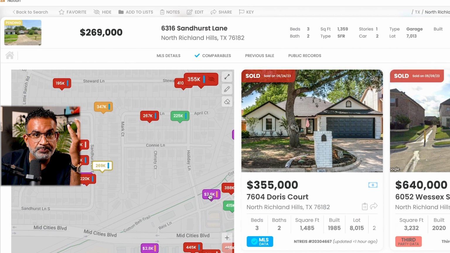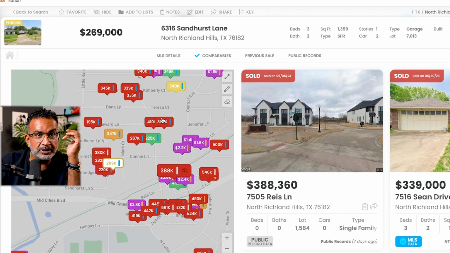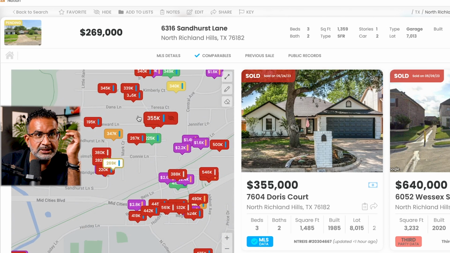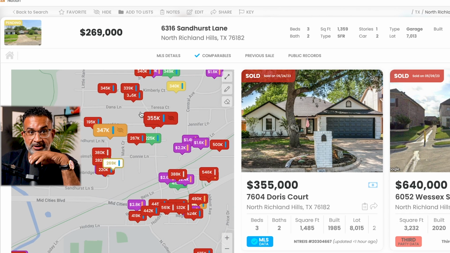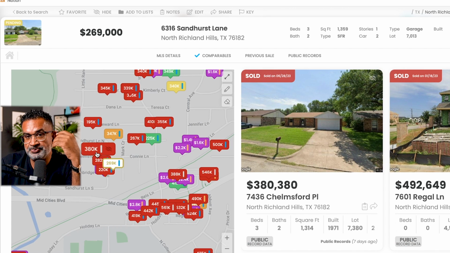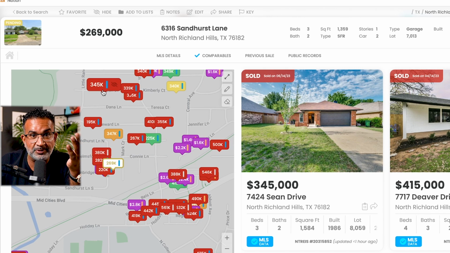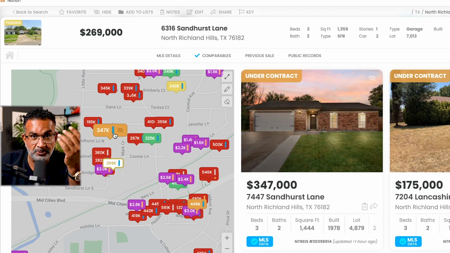Now, here's this 388, not usable because it's a newer house. Let's keep looking. That 355 we've already seen. There's a 345 right here. So it looks like we're in this little sweet spot, right? There's this 380, which I don't know enough about because it could be remodeled. It may not be. There's this pending 345, 350, which is making me nervous, but it's a kind of a cruddy remodel.